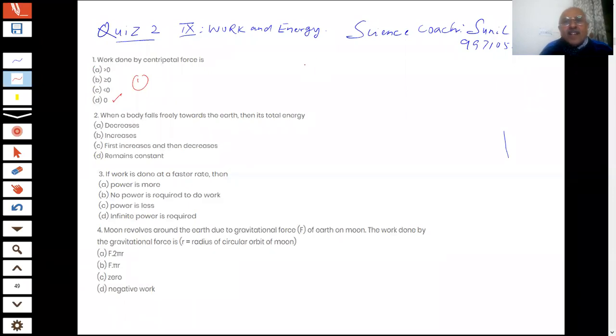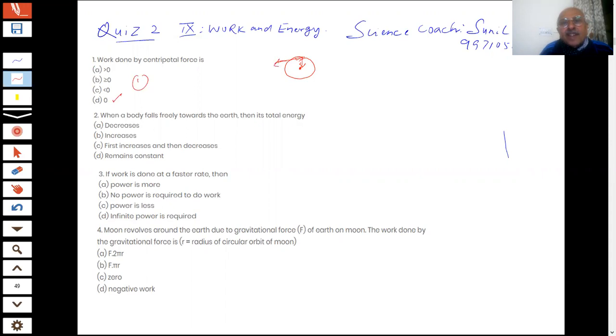So what happens then? If a body is moving in a circular orbit, students, and this is the center, then this is what we call the centripetal force, and you can see that the tangent to this, if I draw, will be 90 degrees, students.